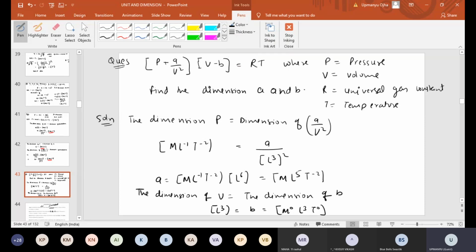See, this L power 6 will go to this side. So it becomes M L minus 1 T square into L power 6. Now multiply here. It would be minus 1 plus 6, which is 5. L power minus 1 into L power 6 is L power 5 only, na? Yes, sir. Okay, thank you.